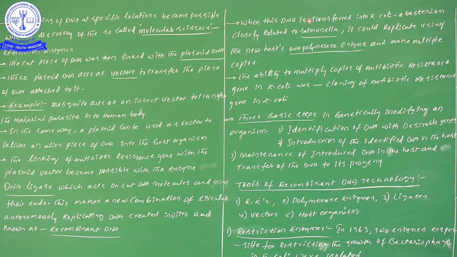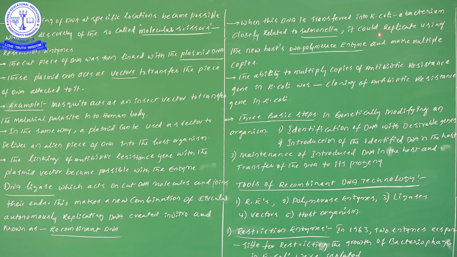copies. So here, first of all, we are incorporating our foreign gene into E. coli, a bacteria, and it is closely related to Salmonella. That's why even though we have taken a plasmid from Salmonella, we can incorporate it into E. coli. Why? Because these two are closely related. No problem, nothing will happen. It could replicate.